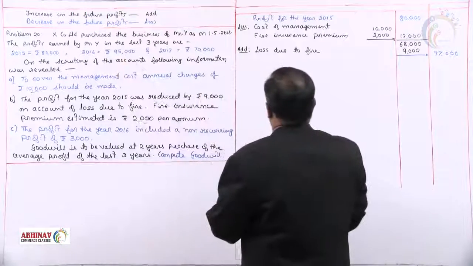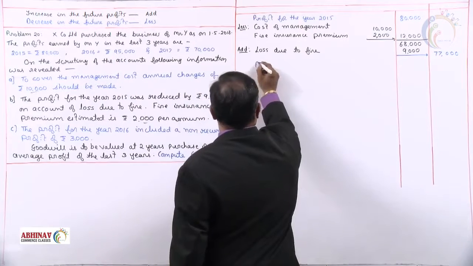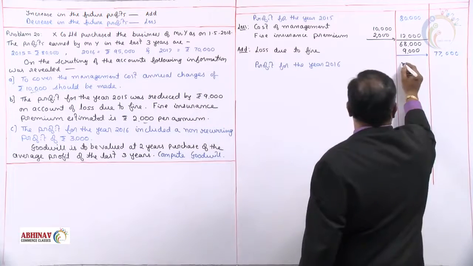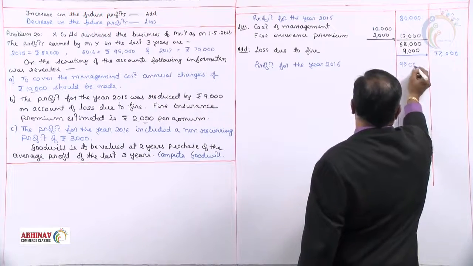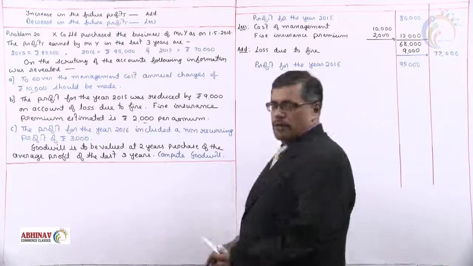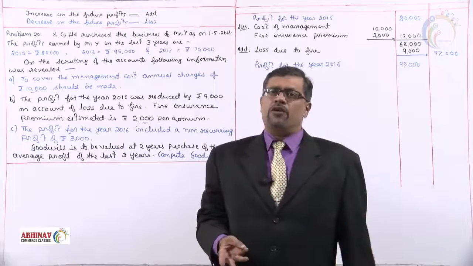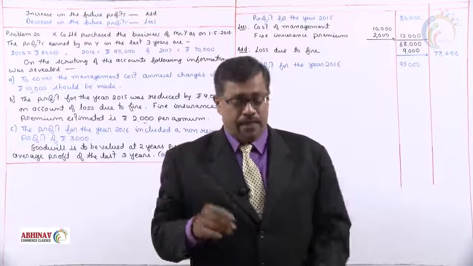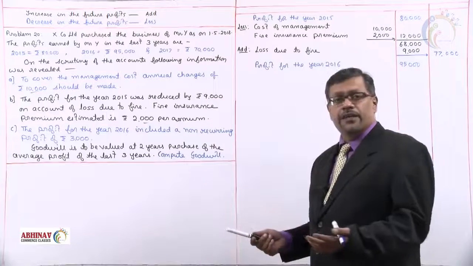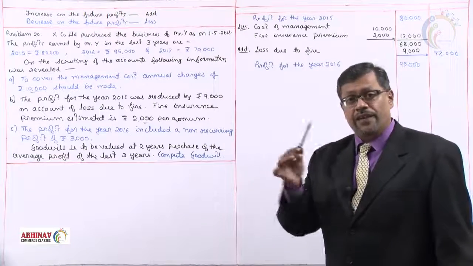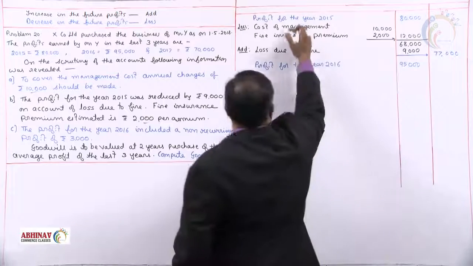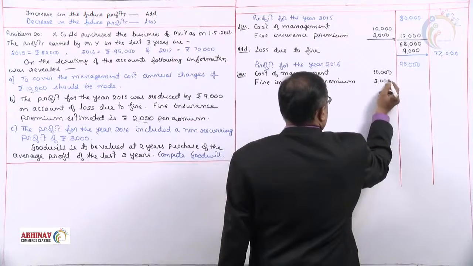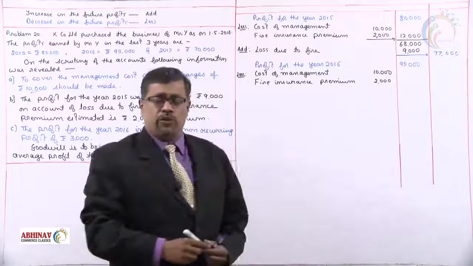2016, 95,000 is the profit shown. Profit for the year 2016, 95,000. Every year, management cost and fire insurance premium we are paying, so every year we have to deduct it. Because when you pay the expenditure every year, future profit every year will decrease. So first, these two items we will take up: cost of management 10,000, fire insurance premium 2,000.